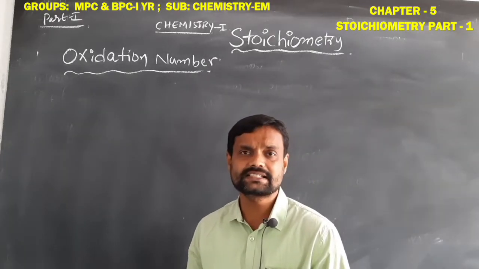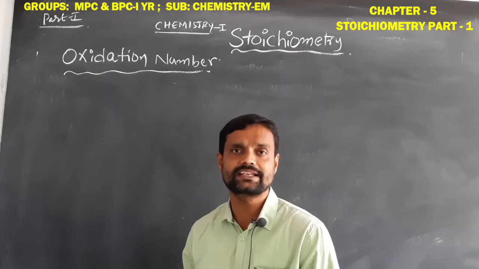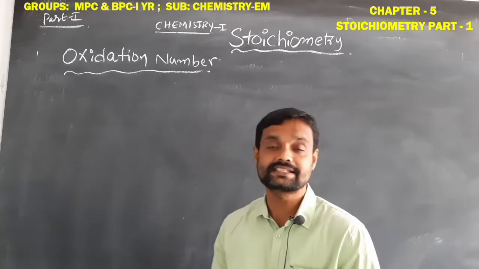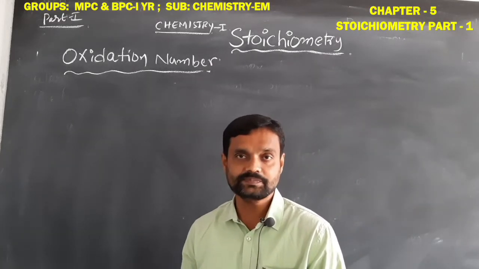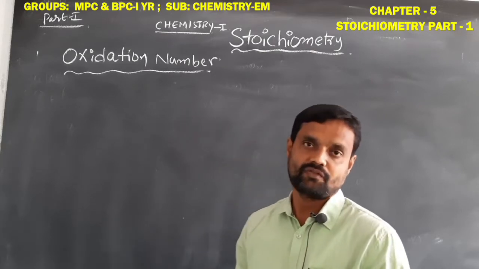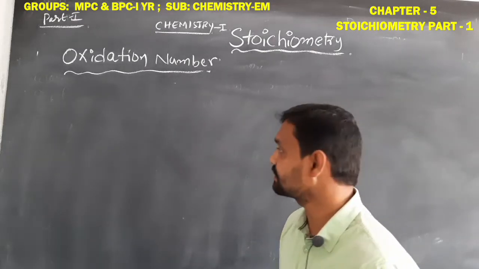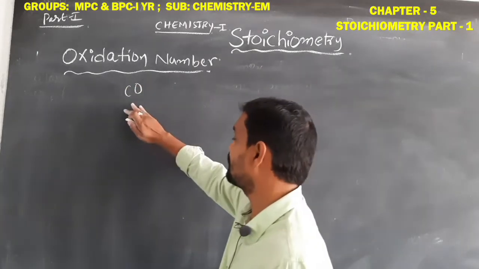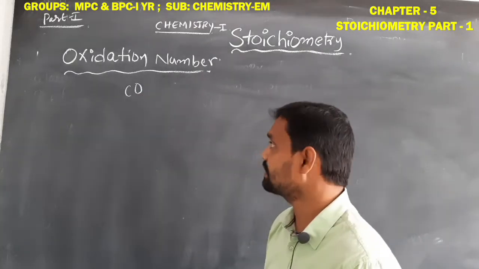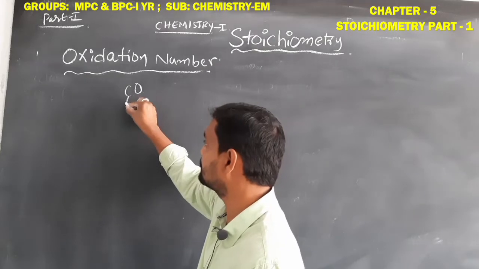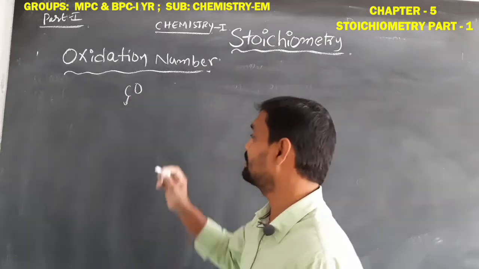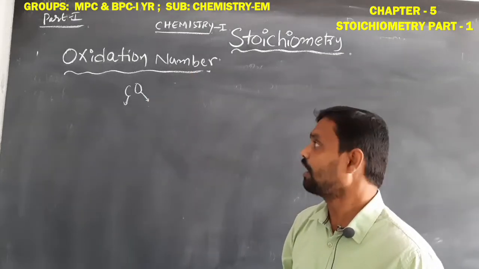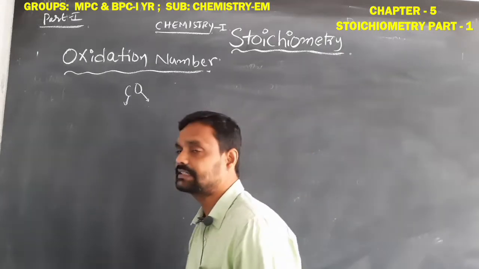So oxidation number is not constant for any element. That means it changes. The oxidation number of an atom will change in different compounds. For example, carbon and oxygen form carbon monoxide. In this carbon monoxide, we have to know the oxidation number of the carbon, and similarly the oxidation number of the oxygen atom. So how can we know the oxidation number?